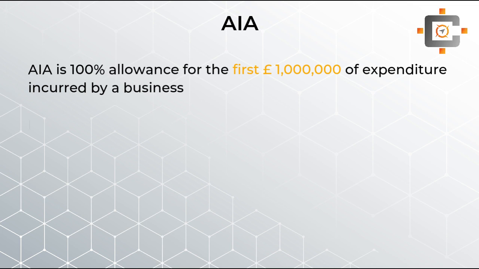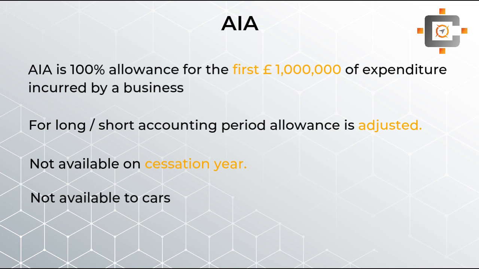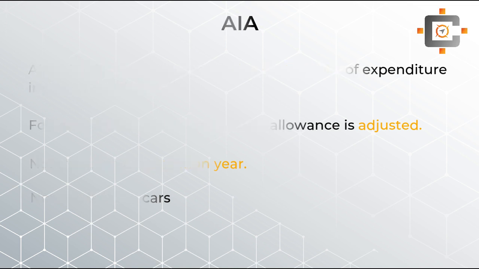Once again, students, this 1 million limit is for 12 months. So for a long or short accounting period, we have to adjust the limit. One more important thing is that AIA will not be available in the last year, or we can say the cessation year of the business. AIA is also not available on cars. You cannot claim AIA against the purchase of new or second hand cars.